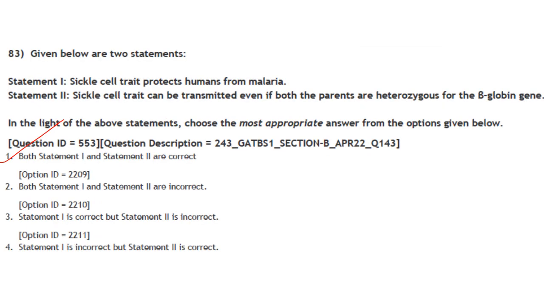Then next one, given below are two statements. Sickle cell trait protects humans from malaria. That's correct. Sickle cell trait can be transmitted even if both the parents are heterozygous for the beta globin gene. That is also correct. So statement 1 and 2 are correct. Answer is option 1.